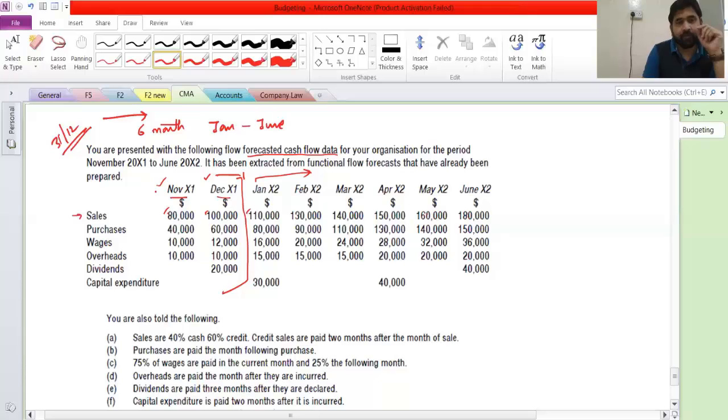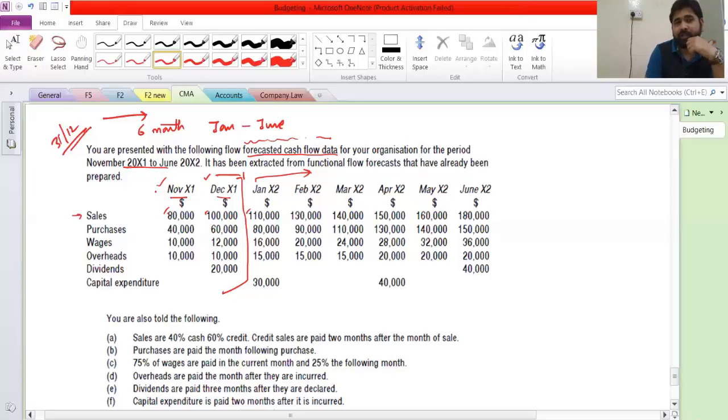They will always give you the balance at 31st December, because there is no way in which you can calculate 31st December balance. They give us the actual December transactions. Now see, at times they also get a little bit emotional and they forget things. In this question, they have written that you are presented with the following forecasted cash flow data for the organization for the period November to June.